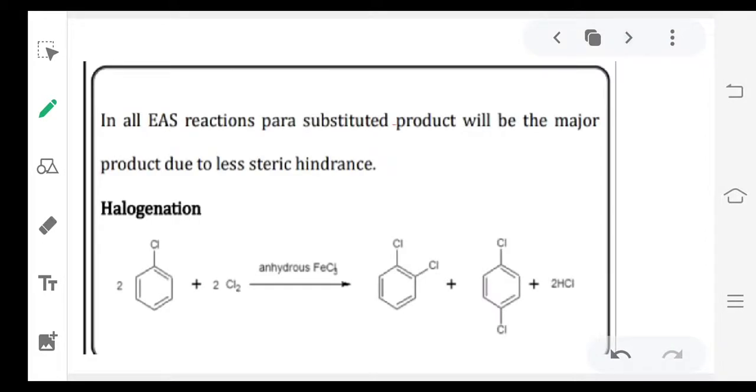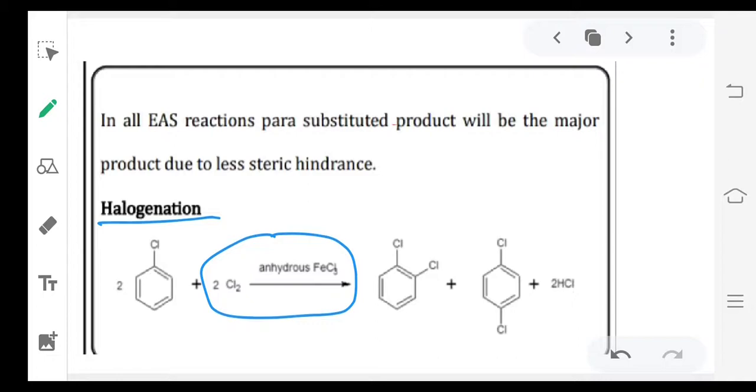Next, electrophilic substitution reactions. Towards electrophilic substitution reactions also, these aryl halides are less reactive. However, certain electrophilic substitution reactions will happen. Those are halogenation, alkylation, acylation, which we already saw in the benzene chapter in first year.